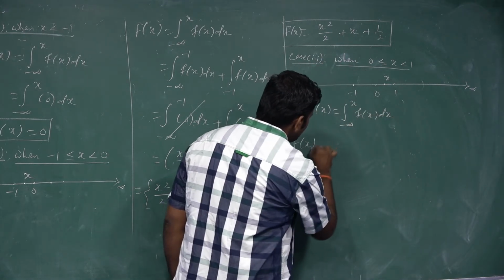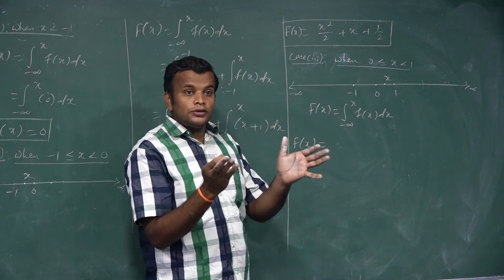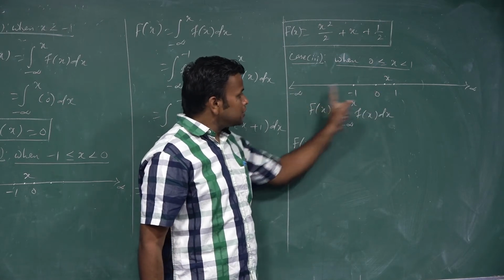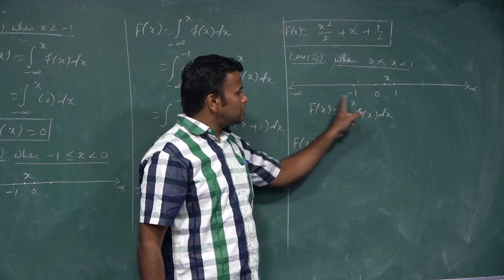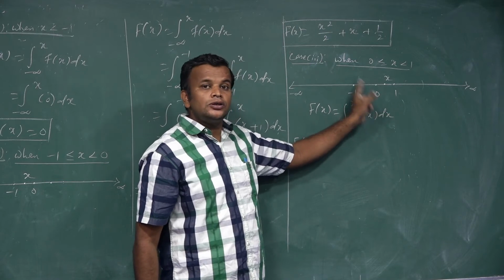So calculate F of x. You know very well, the cumulative distribution function cumulates all values, so it always starts from minus infinity up to this x. Now we need minus infinity up to x, but there are so many values, so we split into minus infinity to minus 1, minus 1 to 0, and 0 to x.